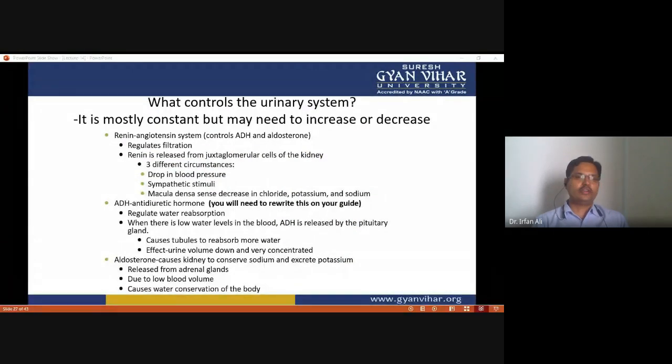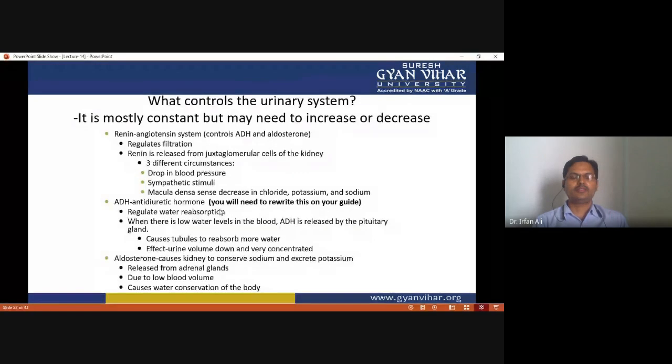So, what controls the urinary system? It is most important to understand that it is mostly constant, but may need to increase or decrease. The renin-angiotensin system controls it, along with ADH hormone and aldosterone. ADH means antidiuretic hormone.